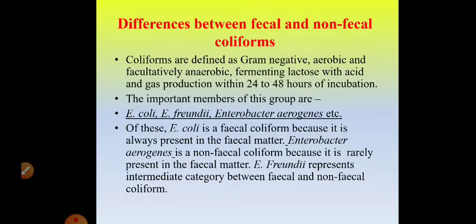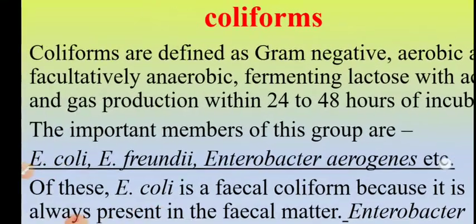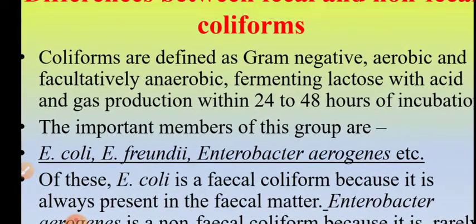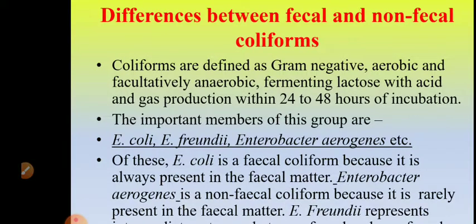What are coliforms? They are gram-negative, aerobic to facultatively anaerobic, lactose fermenting with acid and gas production within 24 to 48 hours of incubation. So, coliforms are gram-negative bacteria. They are short rods. They are non-sporulating organisms. They are aerobic to facultatively anaerobic. They ferment lactose with acid and gas within 24 to 48 hours of incubation. Today we are going to discuss the basic difference between fecal coliform and non-fecal coliform and how to identify them by growing in the medium.